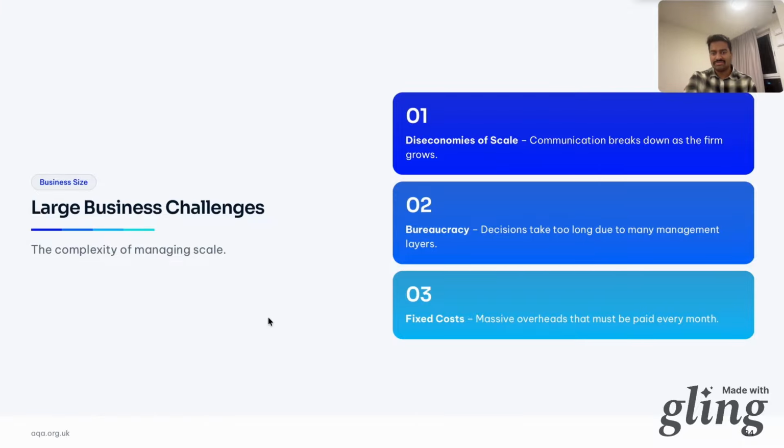So high fixed costs, massive overheads, rents for 500 stores, salaries for thousands of staff that you have to pay every month even if sales are bad, and then layoffs. Recently we read about this, but they might be having different problems with high fixed costs or massive overhead rent and other variable prices they have to deal with that might force them to make harsh decisions.